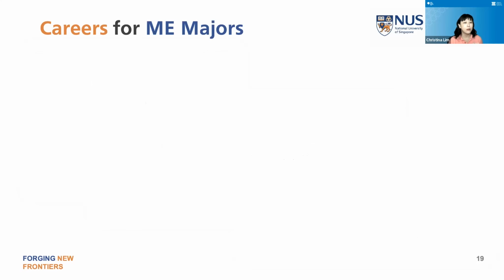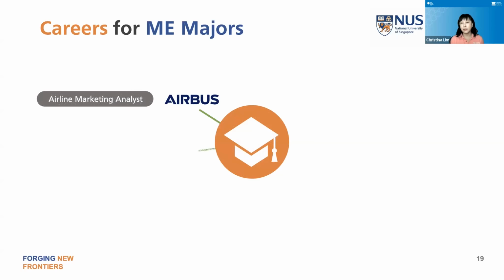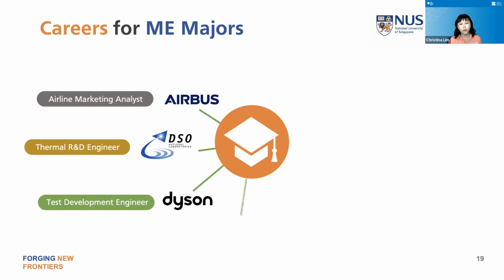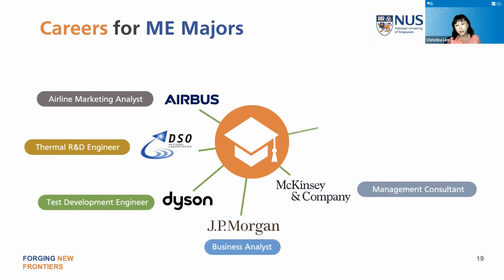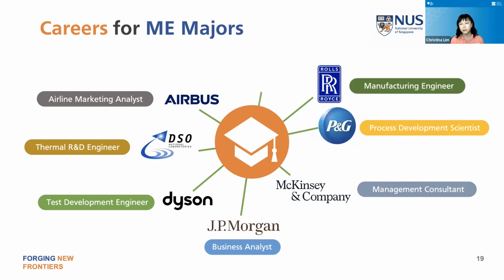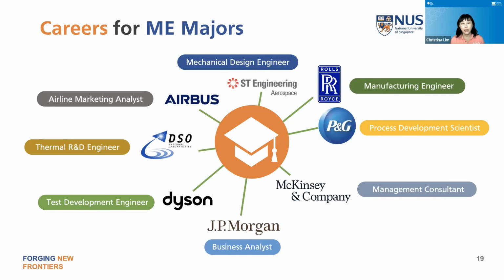So what I did yesterday was to take a look online at the kind of jobs offered by some of the well-known names. Some of them are engineering companies, some of them are not, and I want to show you what is out there for you.